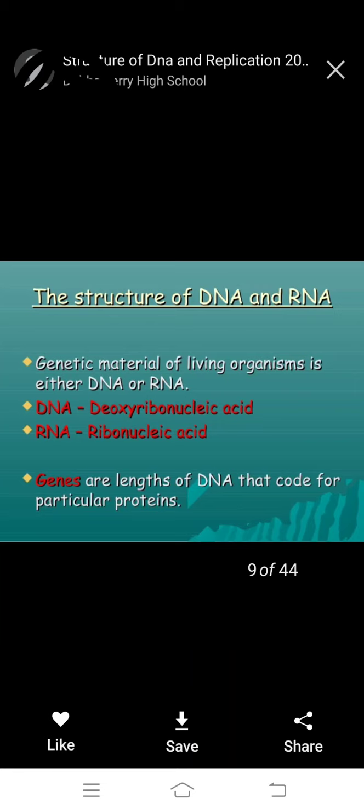Next, the structure of DNA and RNA. The genetic material of living organisms is either DNA or RNA. DNA means deoxyribonucleic acid. RNA means ribonucleic acid.